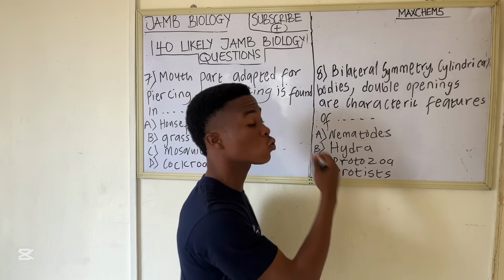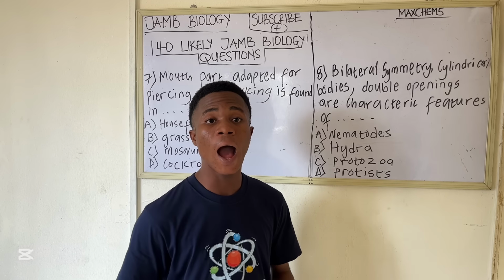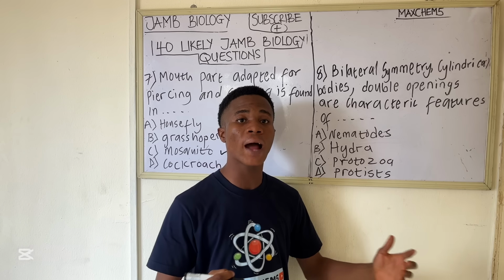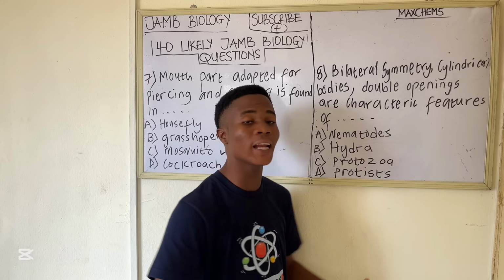Let's analyze it. Let's start from option D. Protists are from the kingdom we call Protista. The kingdom Protista is a very broad kingdom that comprises both the protozoa and the algae. You understand? Because we have both plant-like protists and animal-like protists.